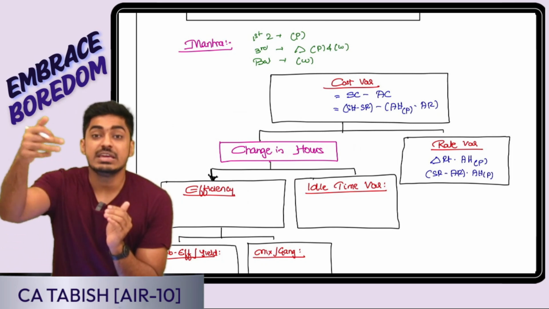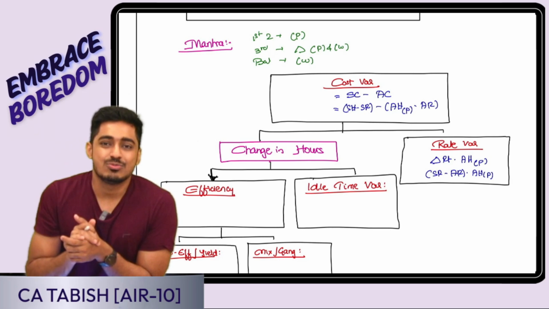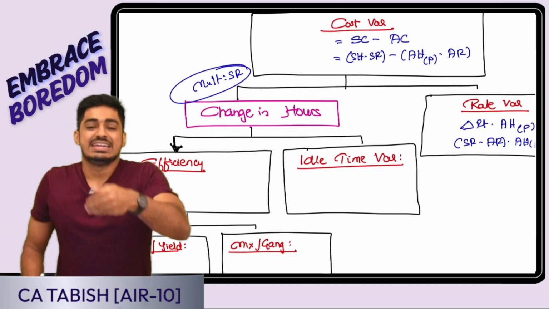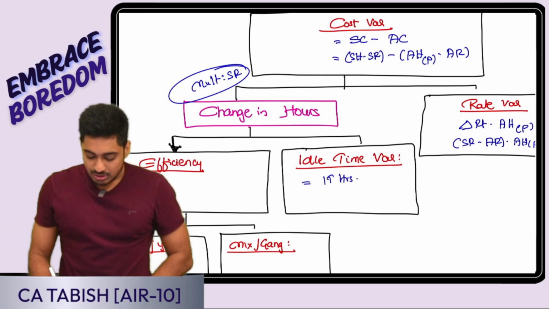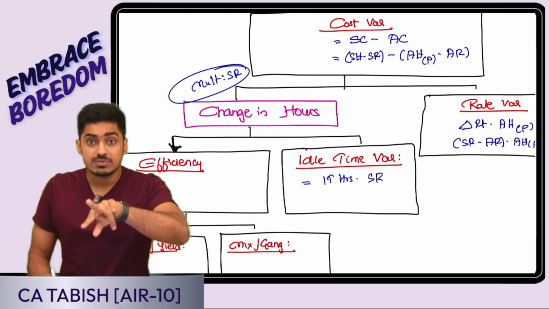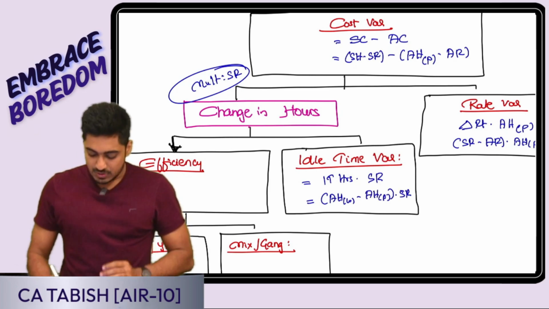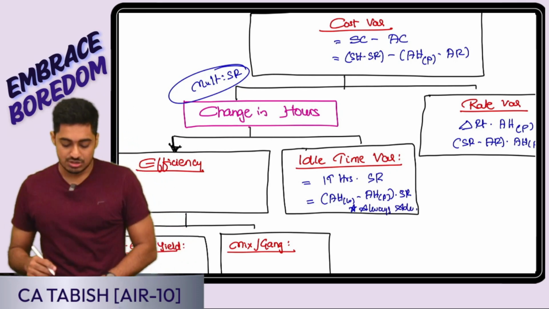Now that I have nullified the impact of rate, wherever rate will come, which rate am I going to use? Standard rate only. That means here my multiplier will always be standard rate. Now in idle time variance, why is idle time variance coming? Because of idle time hours. So it is idle time hours converted into value by rate. Which rate? Standard rate. How do I get my idle time hours? It is the difference between actual hours worked and actual hours paid. Actual hours worked minus actual hours paid into standard rate. One very important thing, this is always going to be adverse for the organization. Yes or no, everyone? Perfect.